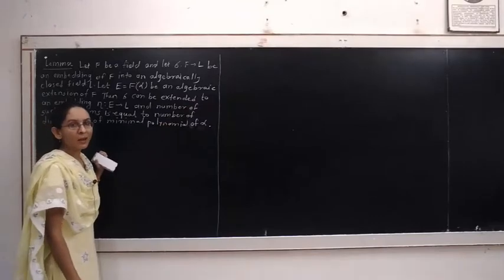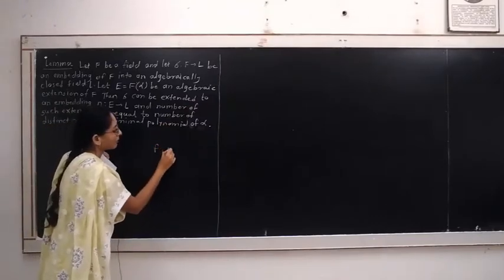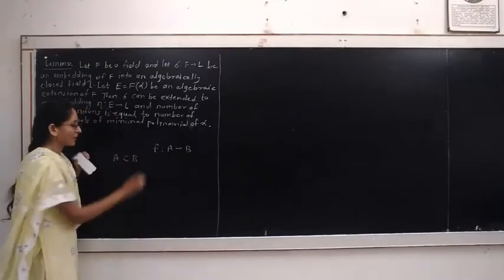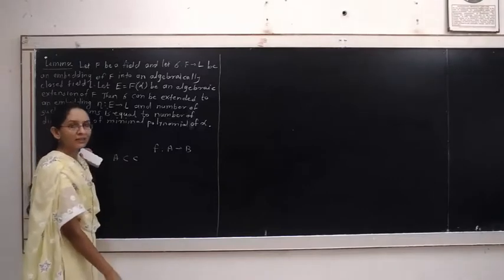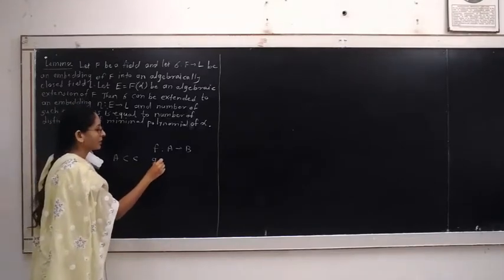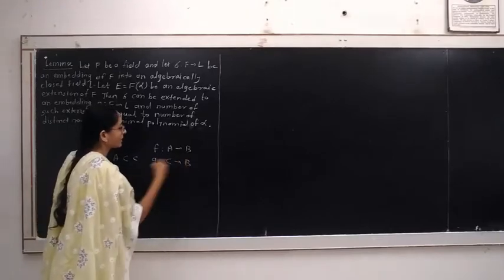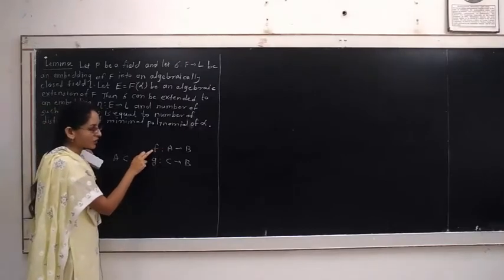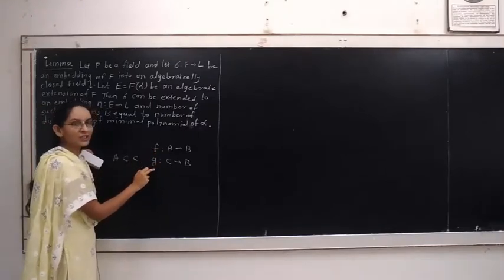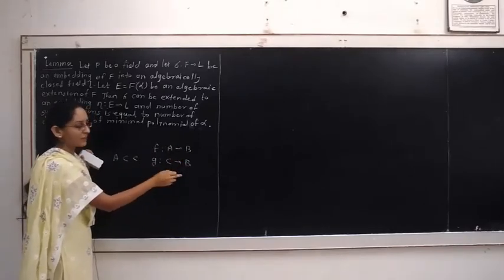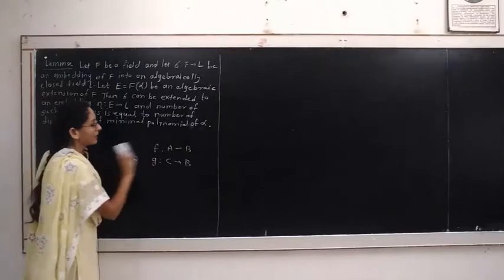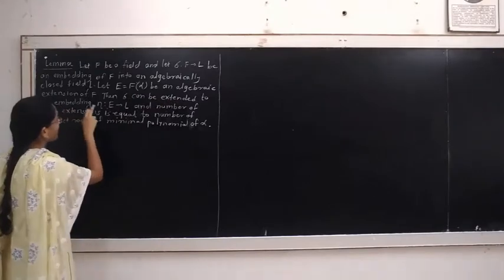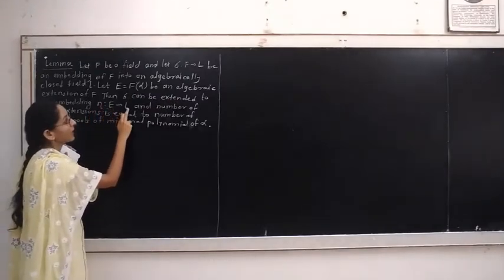We know the extended mapping. Suppose F is a mapping from set A to set B, and A is a subset of a set C. Then the mapping G from the set C to the set B is called an extended mapping, where the domain of F is a subset of the domain of G, and the codomain is the same. Then we say that G is an extension of F. Here sigma can be extended to an embedding eta from E to L.